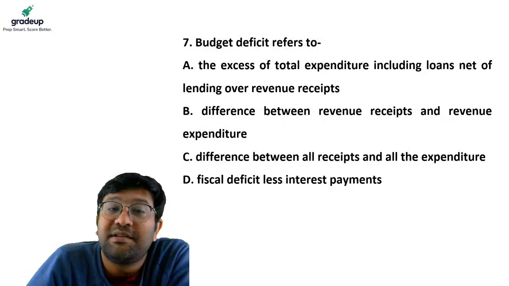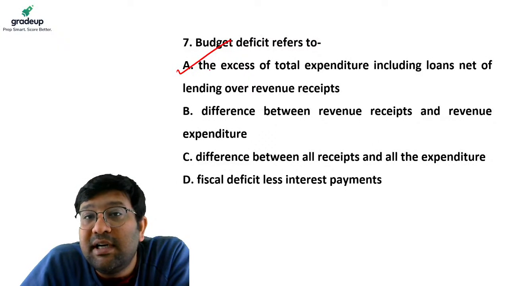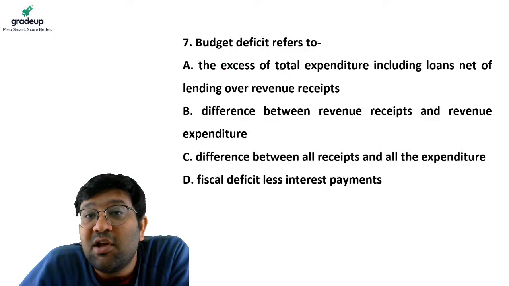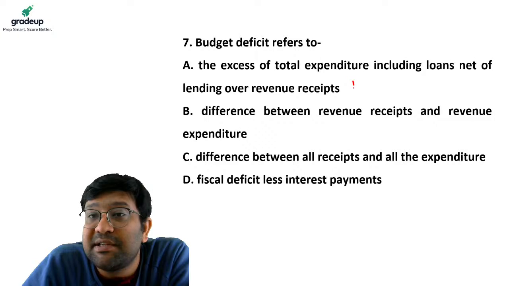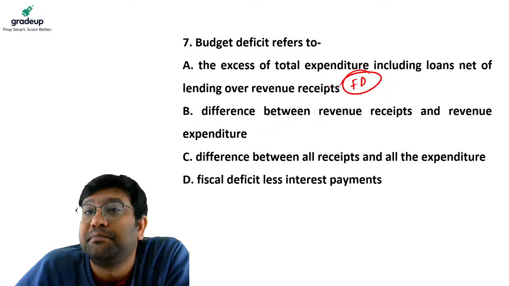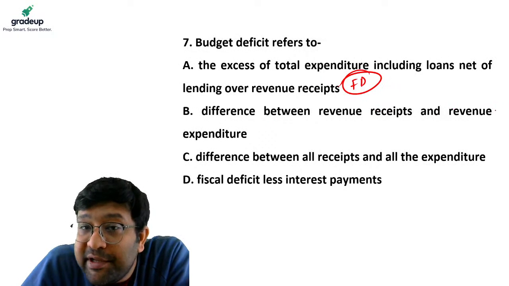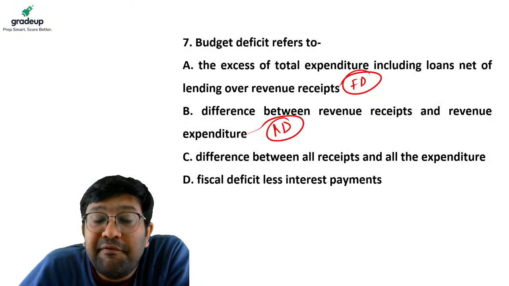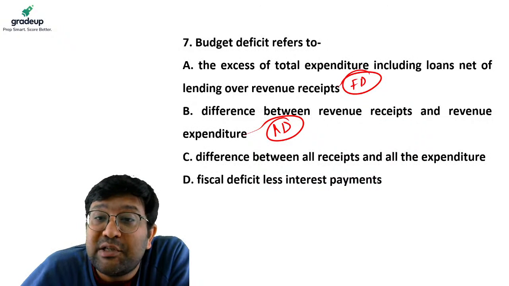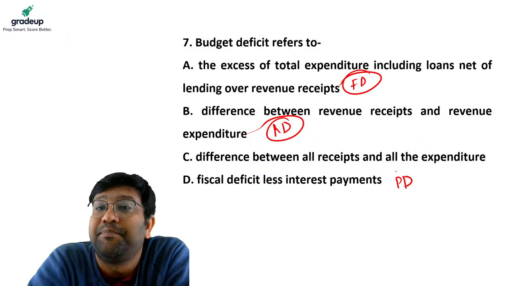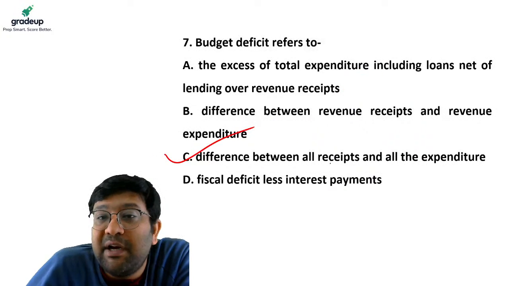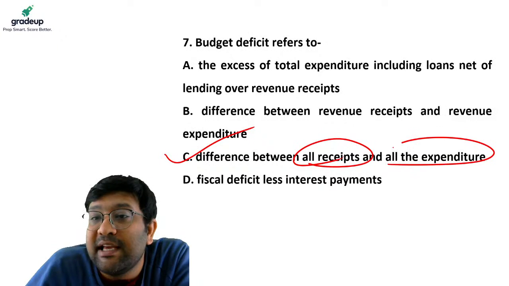Now I'll answer the question. The answer is not A. I will explain. The excess of total expenditure including loans net of lending over revenue receipt is the fiscal deficit. Difference between revenue receipt and revenue expenditure is revenue deficit. Fiscal deficit minus interest payment is primary deficit. So the budget deficit is difference between all the receipts and all the expenditure.